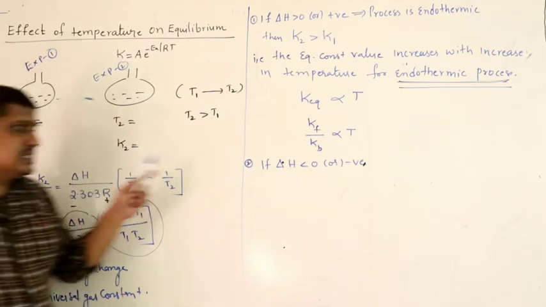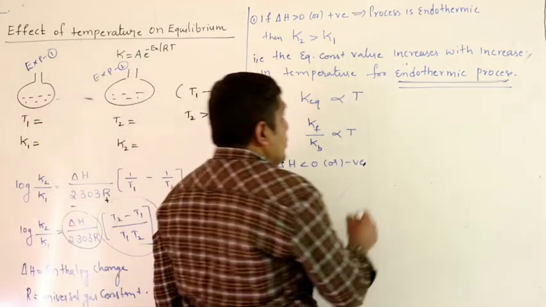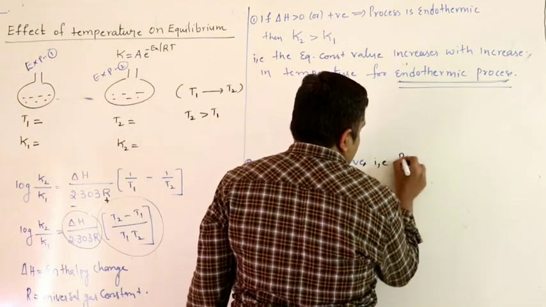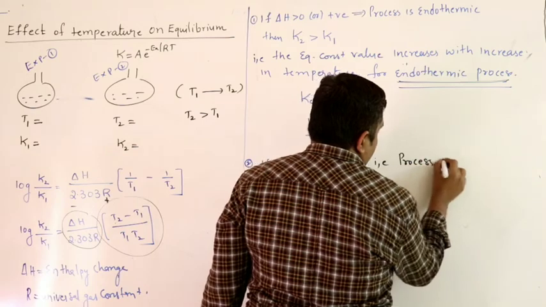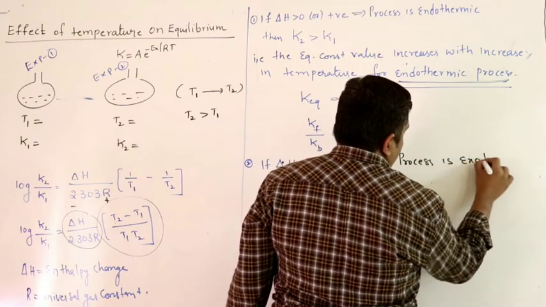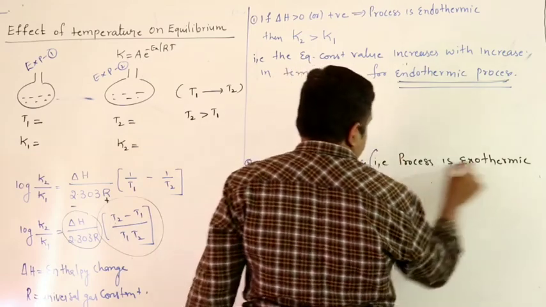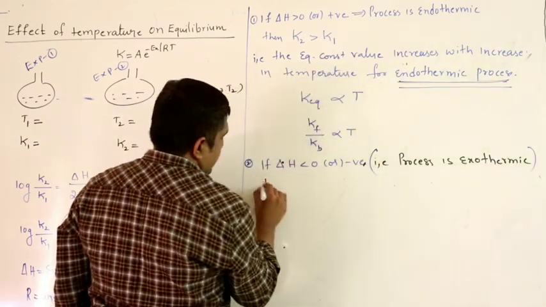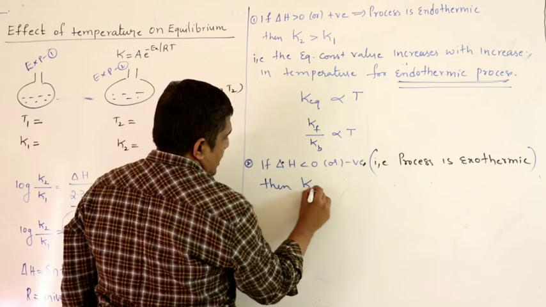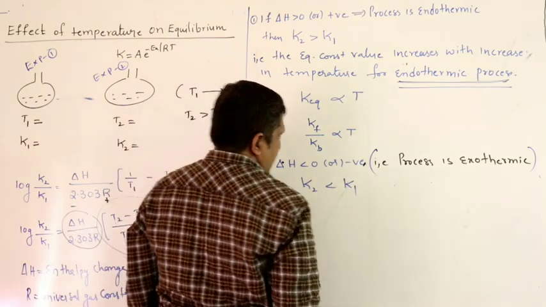So if delta H is less than 0, that is, the process is exothermic, then K2 will be less than K1.